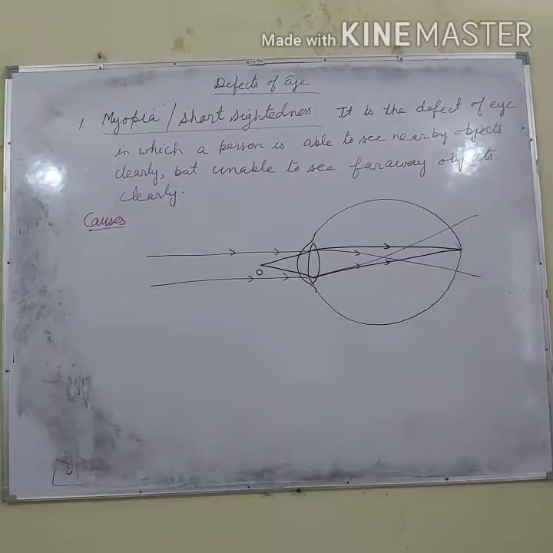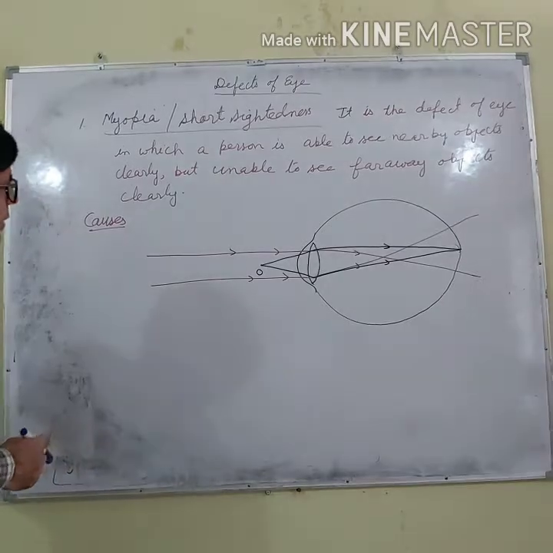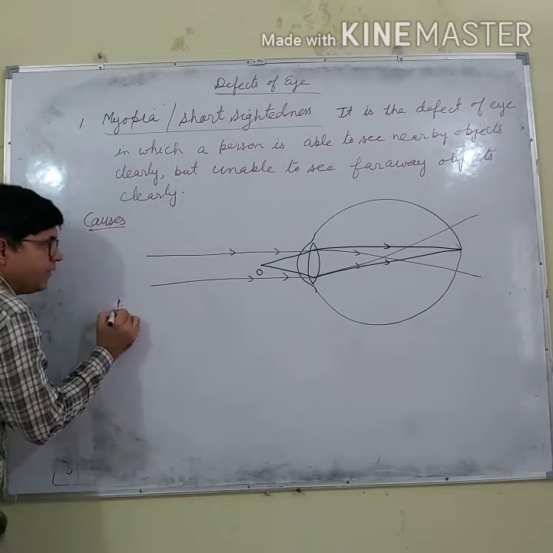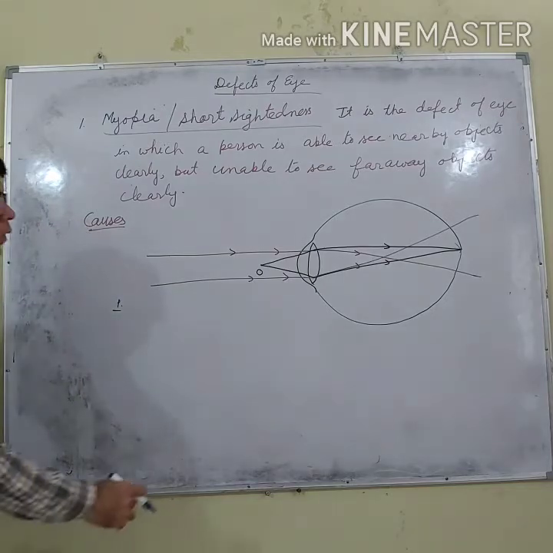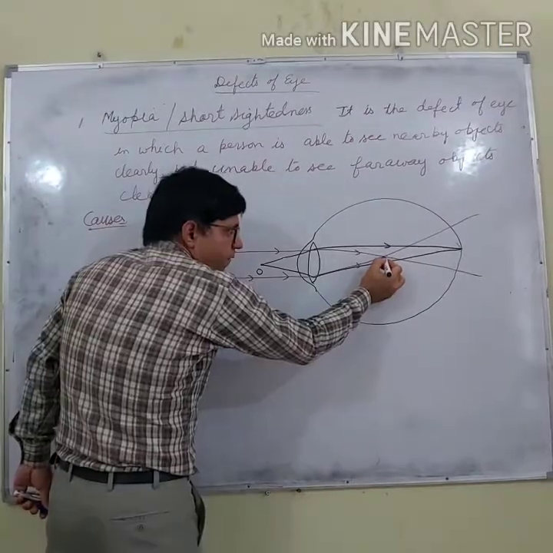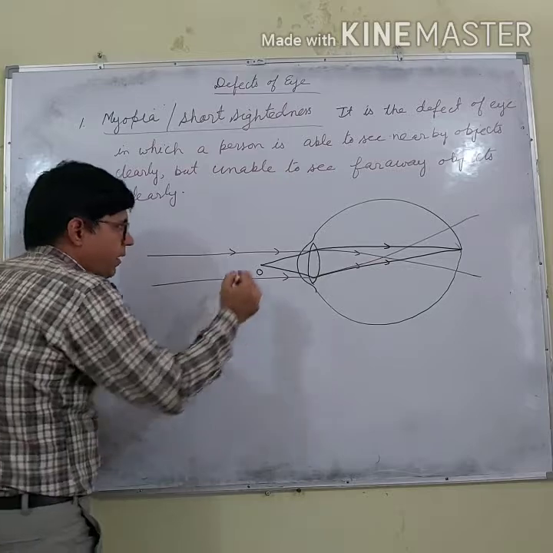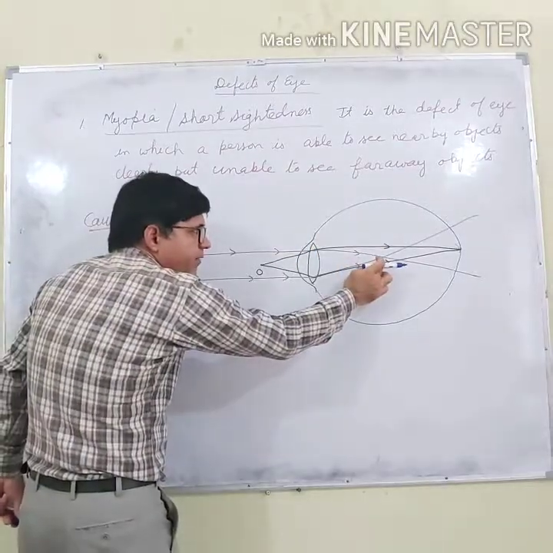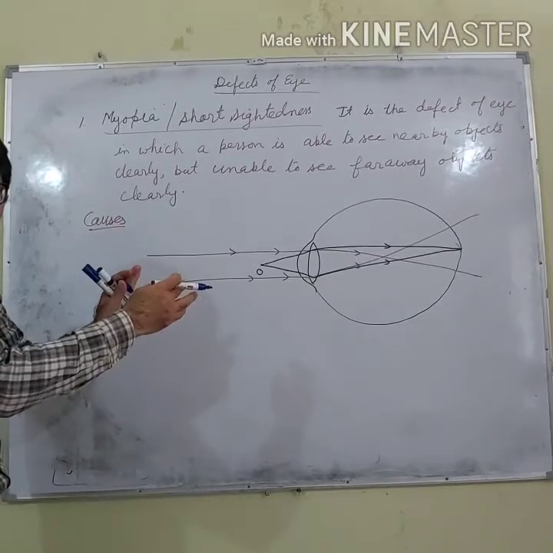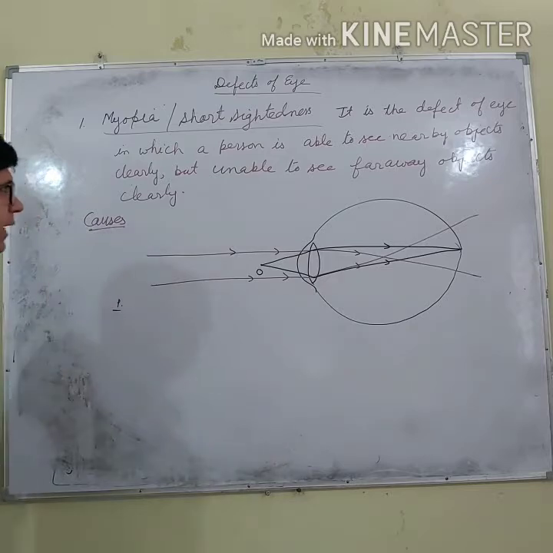So, from this diagram, we can tell the causes. The first cause: if the retina was there, image might have formed on it and the person would be able to see that object clearly.